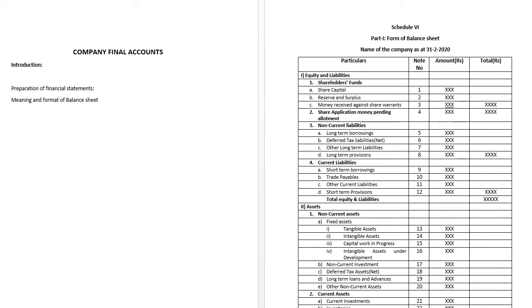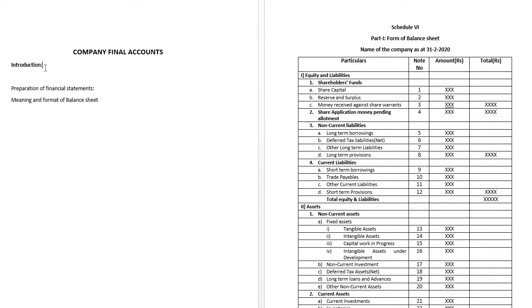Hi everyone, let us go ahead with the next chapter, that is company final accounts, which is the first topic of corporate accounting. Here, as we all know, in case of corporate accounting, we are going to prepare the accounts for the big entities or the larger entities. That's why we have a chapter known as company final accounts. Let us go ahead with the introduction part of it.